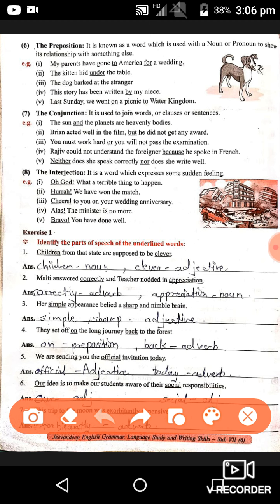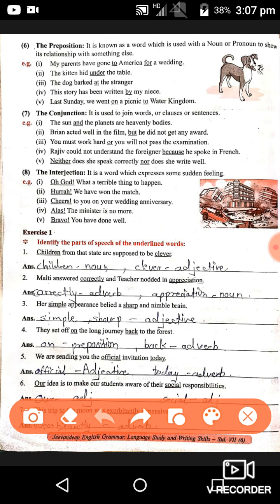Next one, seventh number, the conjunction. It is used to join words or clauses or sentences. For example, the sun and the planet are heavenly bodies. Here sun and planet, these both are nouns, and these both nouns are joined by the word and. So and is called a conjunction. Next one, Brian acted well in the film, but he did not get any award. So but is joining two sentences. That's why it is called a conjunction.